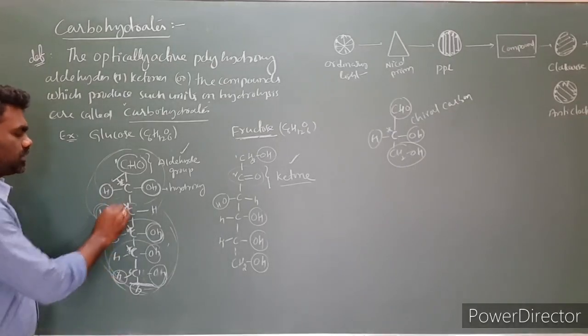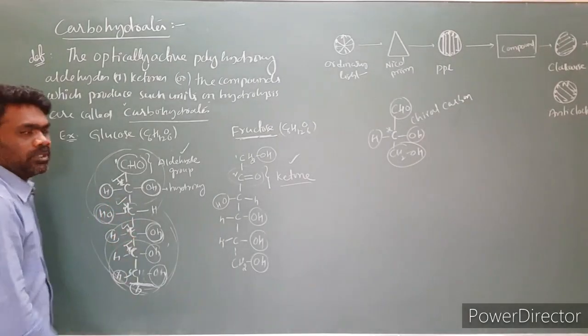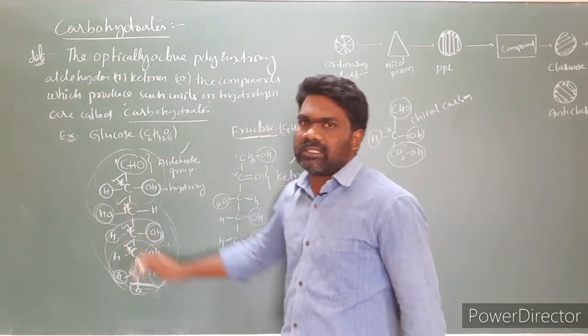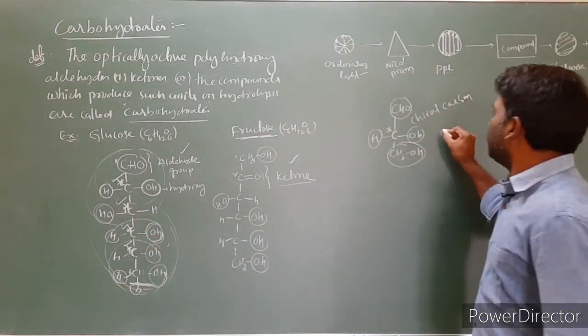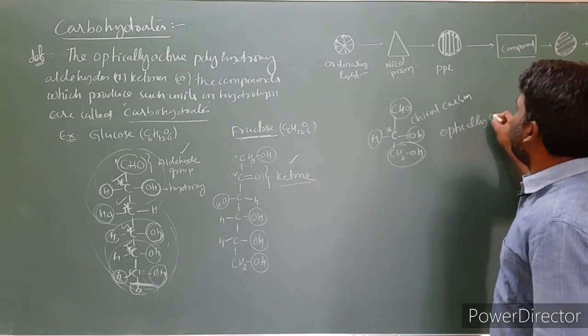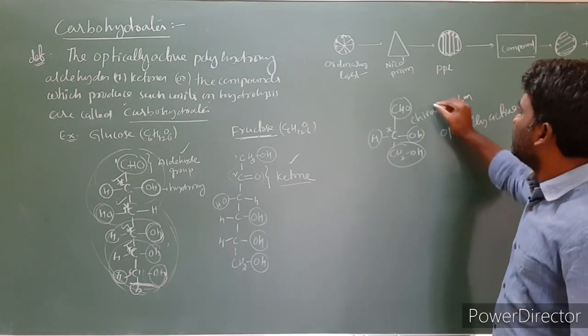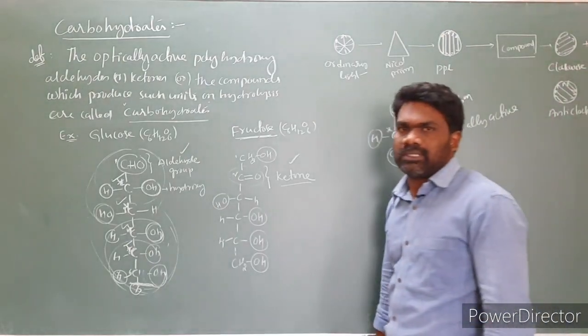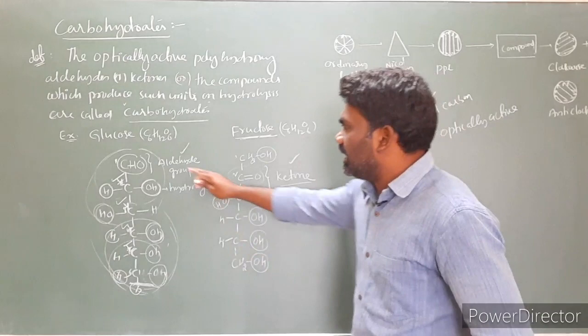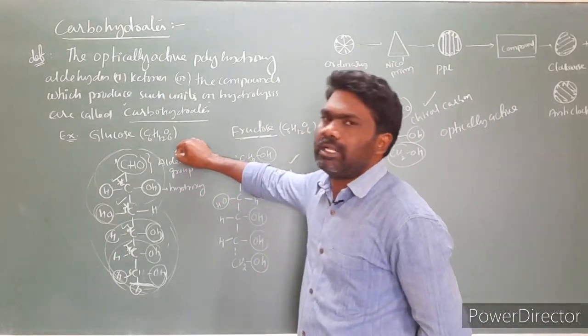So glucose has first chiral carbon, second, third, fourth. The glucose molecule has 4 chiral carbons. So chiral carbon is there, the compound is optically active. The molecule contains chiral carbon, so they are optically active. So the glucose molecule is optically active. It is an optically active polyhydroxyaldehyde.